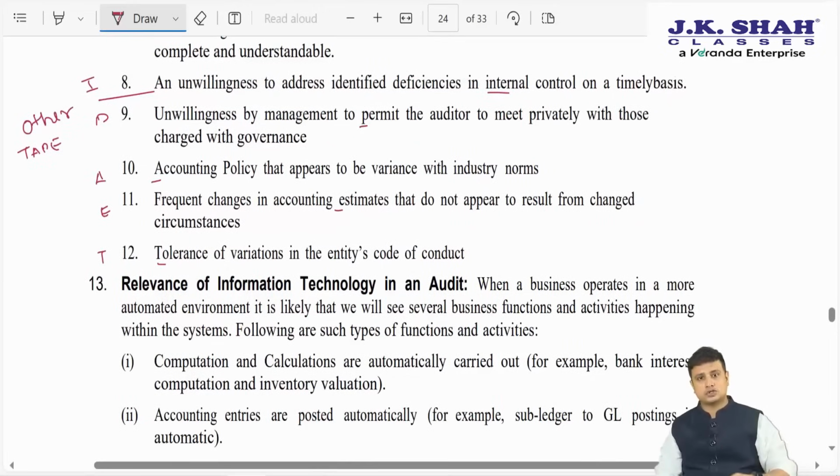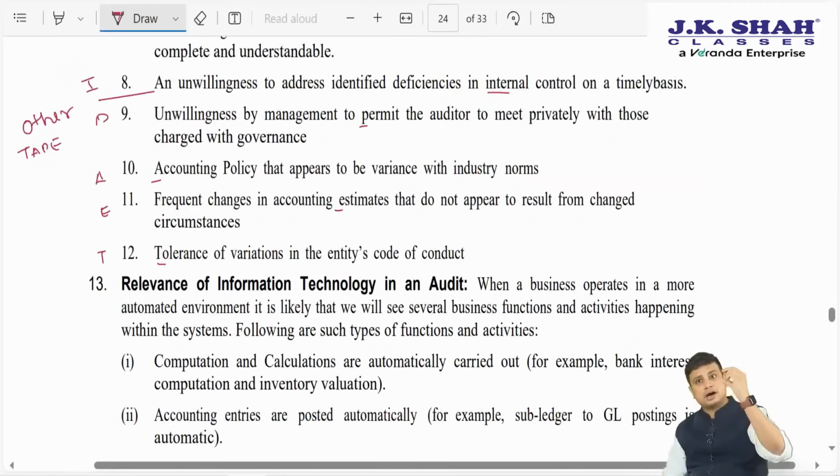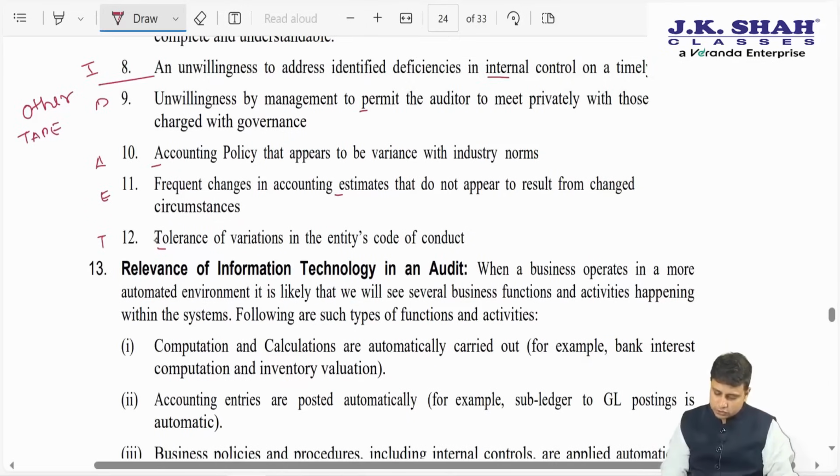There were other reasons also in the textbook. If you recollect, go to page number 180, 5.3. Beneath that, there are other reasons that have been given, and ICAI in the RTP has printed those other reasons as well. So if you recollect, our code was TAPE. So T was tolerance of violation of entity's code of conduct, accounting policies that appear at variance with the industry norm. P was unwillingness by the management to permit the auditor to privately meet with those charged with governance, and frequent changes in the accounting estimates.